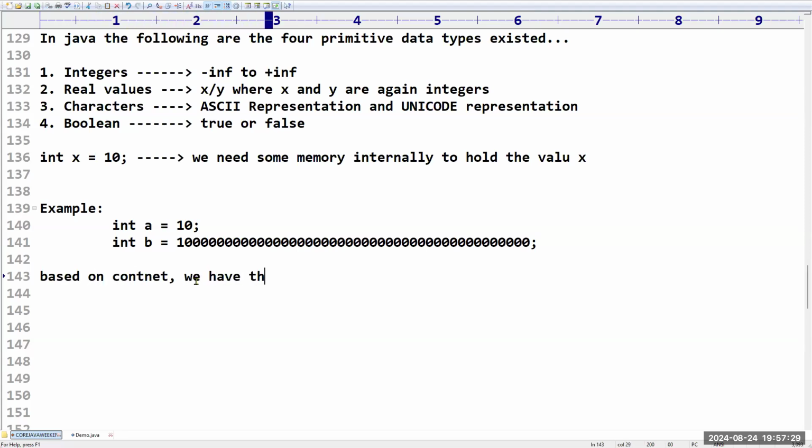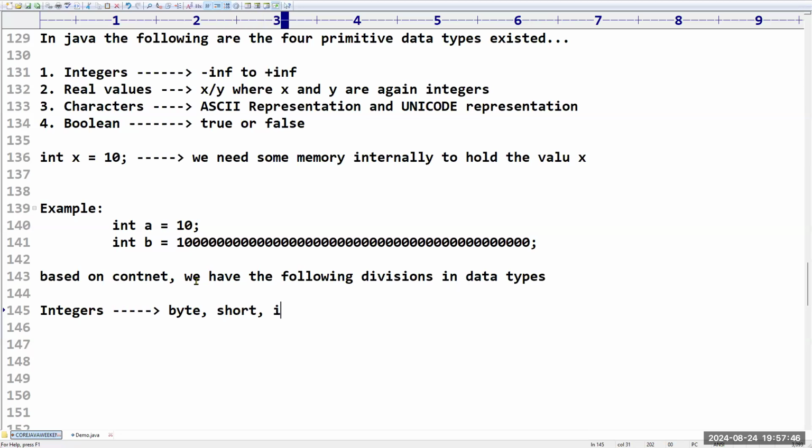So we have the following divisions in data types. Sir, what divisions are there? If you are talking about integers, there are 4 categories: byte, short, int, long. Sir, why 4 types? If you want to store a very small amount of data, you can go for byte. Next level data, you can go for short. Next level, int. Still bigger values, long.